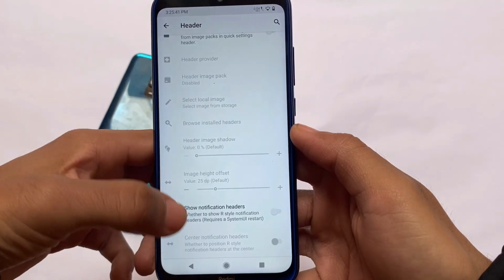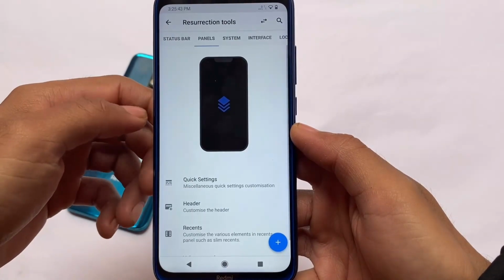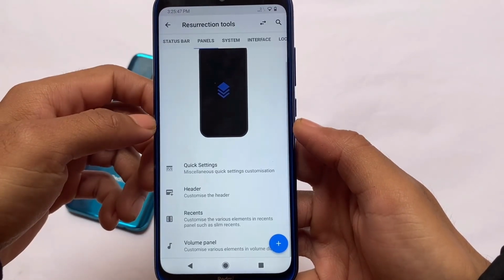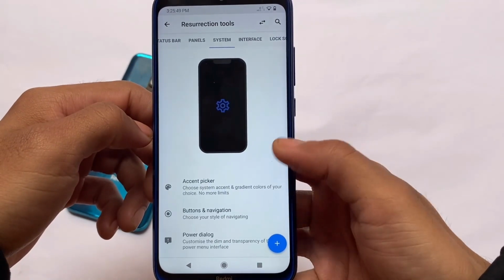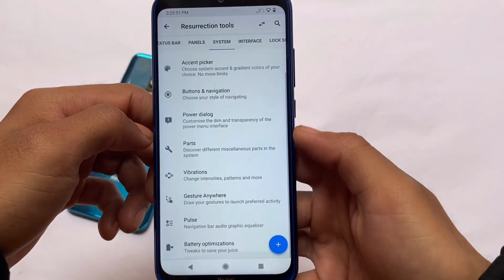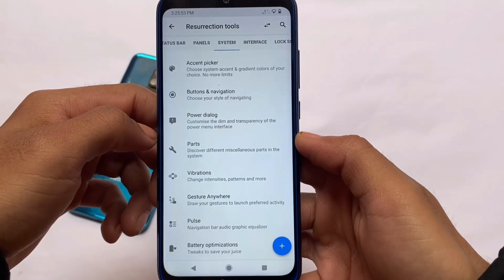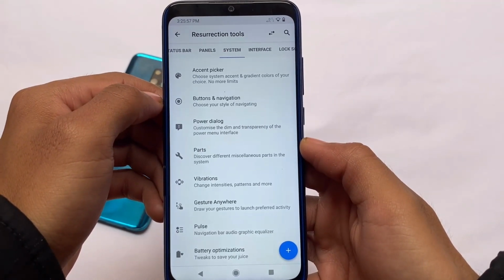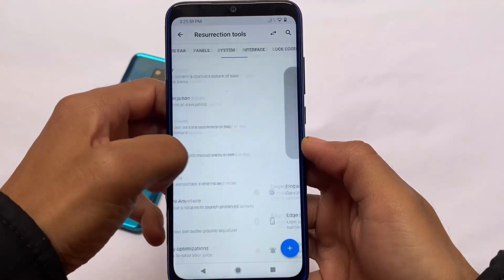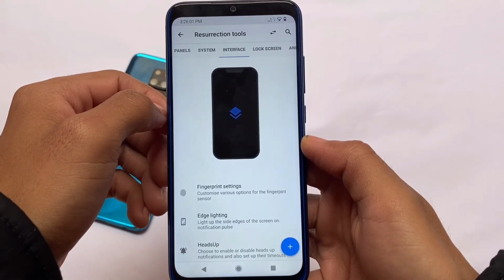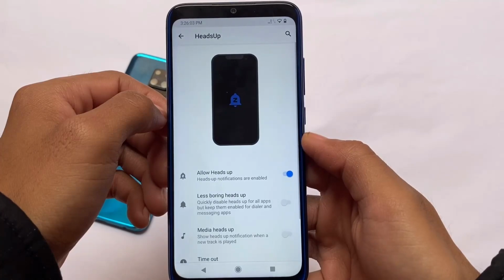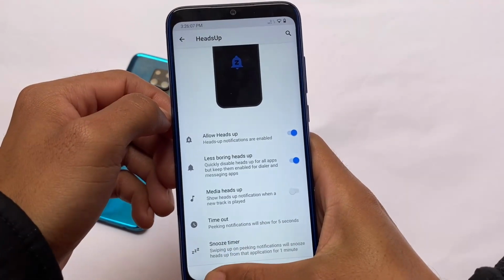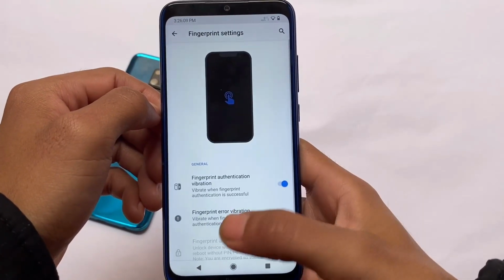It's unfortunate that Resurrection Remix is not available for Redmi Note 10 Pro users, because the Redmi Note 10 Pro was released with Android version 11, so of course unfortunately no Android version 10 based customs are available for that device. But for the devices which have Android 10 based Resurrection Remix ROMs available, make sure to check that out. I know that Resurrection Remix is a little bit old because right now Android 12 based customs are coming, and Resurrection Remix does not even have Android version 11. But yes, it's just about your preference.